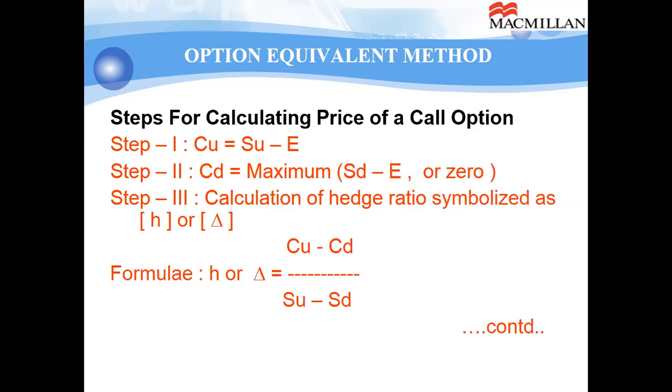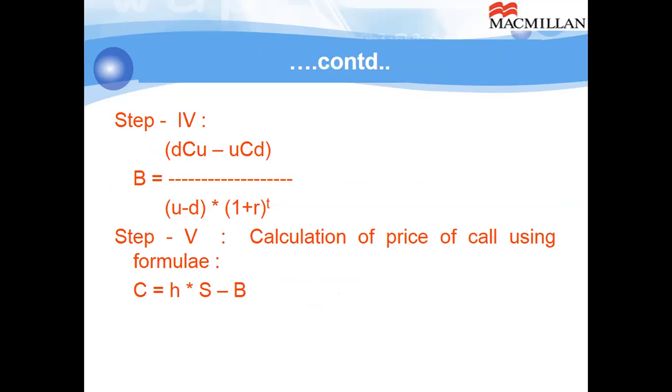So step 3, calculation of hedge ratio, symbolized as H or delta. That is CU minus CD, that is the difference between CU and CD, divided by the difference between SU and SD. Then we have the B. B means funds to be borrowed. Funds to be borrowed by the seller of the option to create a hedge portfolio or zero cash flow portfolio. It is U times CU minus U times CD divided by U minus D and then rate of interest.